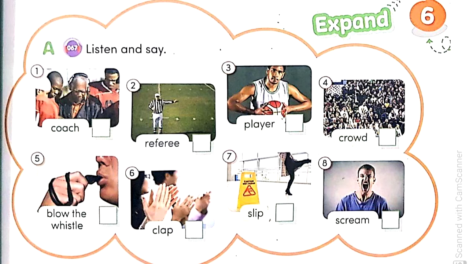E. Every time we score, people clap. F. When he blows the whistle, it's time to begin. G. He's a good player because he is fast. H. Don't run too fast because you might slip.